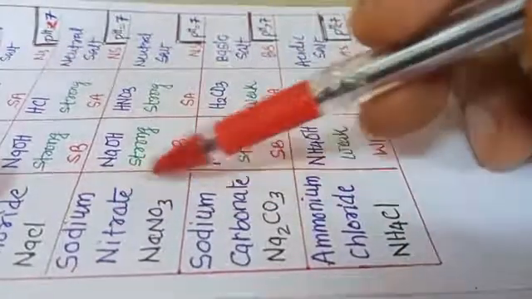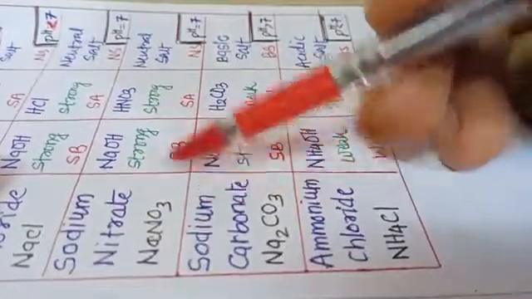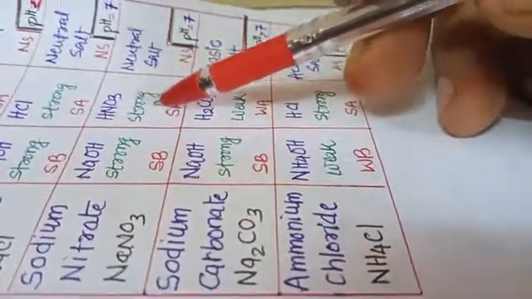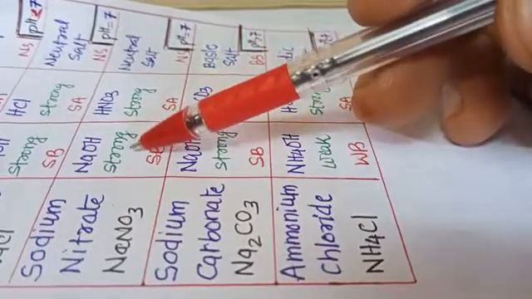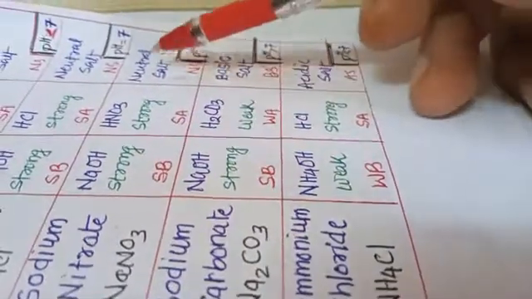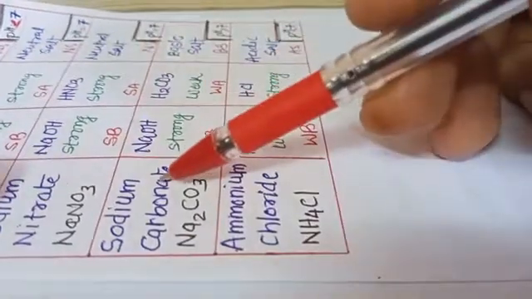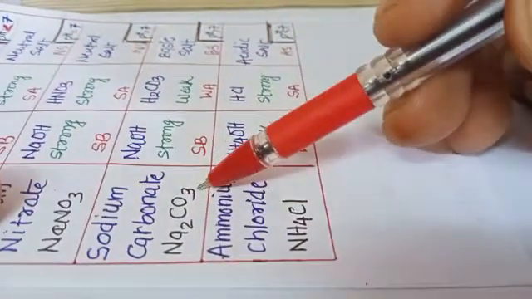Then we have sodium nitrate, NaNO3, which is prepared from the base NaOH, which is a strong base, and from the acid HNO3, which is a strong acid. That is why it is the salt of a strong acid and a strong base, and it is a neutral salt, and its pH is going to be 7.